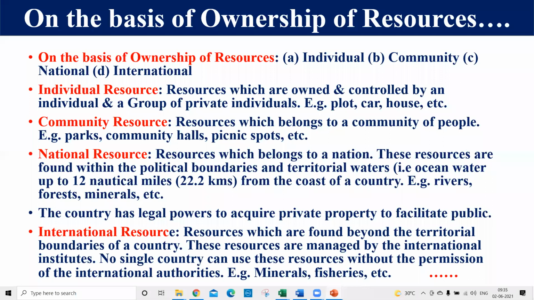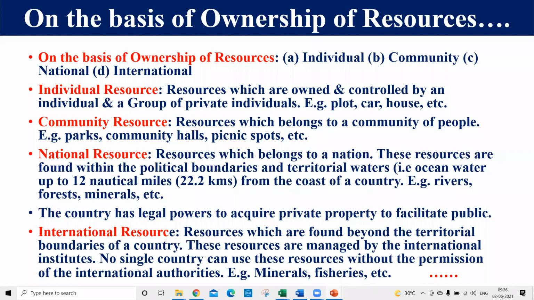So dear students, individual resources are those resources which are owned and controlled by an individual, or you can say a group of individuals, in a private manner. These resources are called individual resources. You can see that you already have one home, and some vehicle also. These resources are your permanent resources, and the control over them is only yours. That's why they are considered individual resources, because they are owned and controlled by an individual, or a group of private individuals.